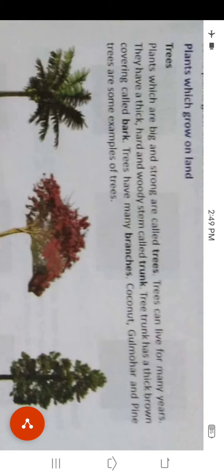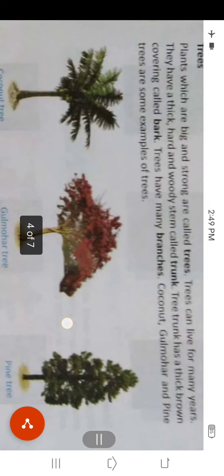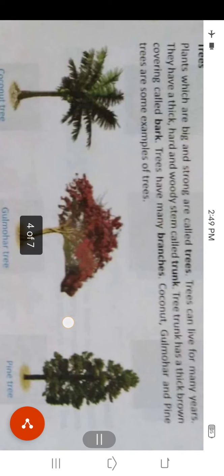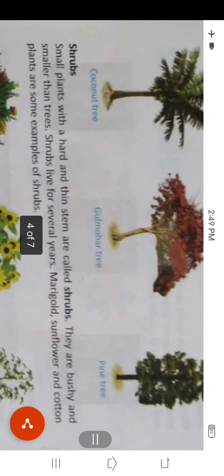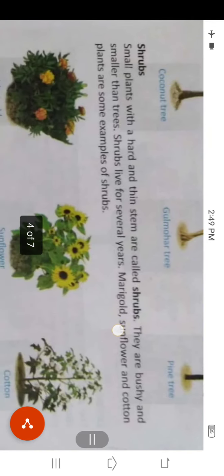Their stems are thick, hard and woody. These are the tree of coconut, the tree of gulmohar and the tree of pine.